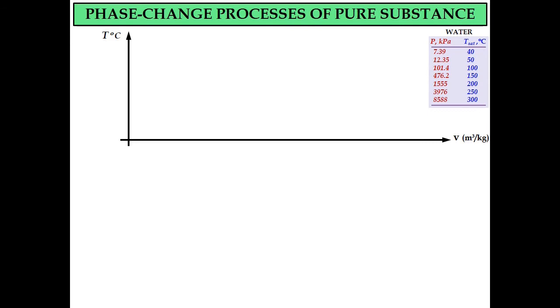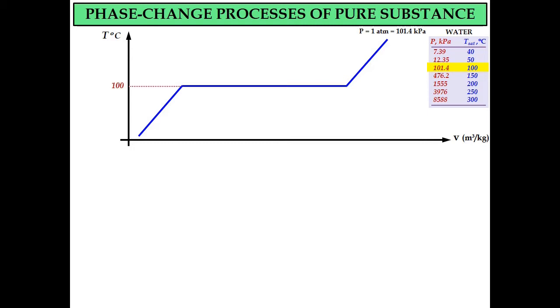So let's say we take the pressure at 1 atm, which is also equal to 101.4 kilopascal, and the saturated temperature at 100 degrees Celsius. The blue line represents the phase change process of the water at pressure equal to 1 atm, which is also equal to 101.4 kilopascal.